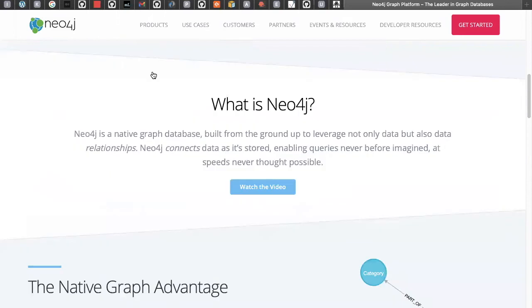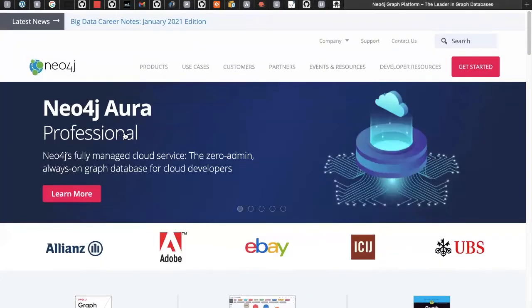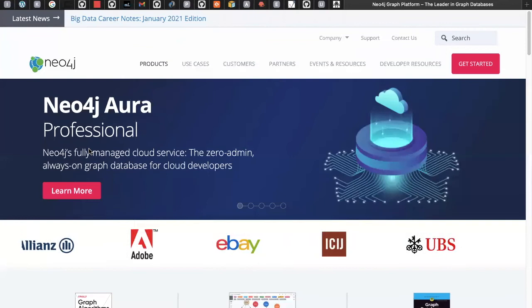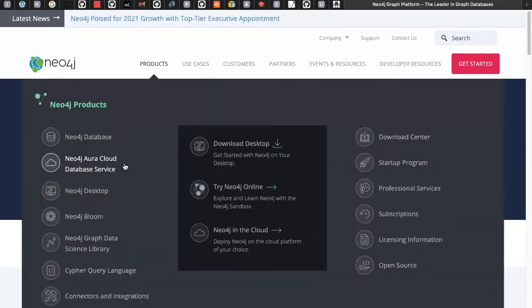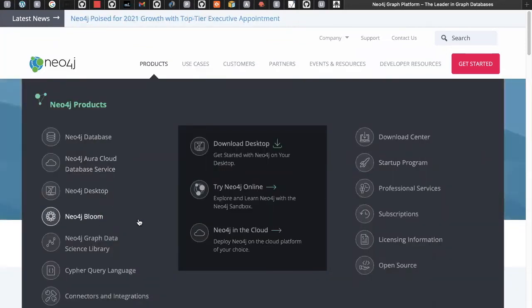So let me talk about the products. I mentioned some products here: the database, Aura Cloud Database Services, Desktop, and Bloom, which is for data visualization, and the Graph Data Science Library. This I will talk about shortly. If you want to download the Neo4j database, we can use the Download Center. I will come back to that one.